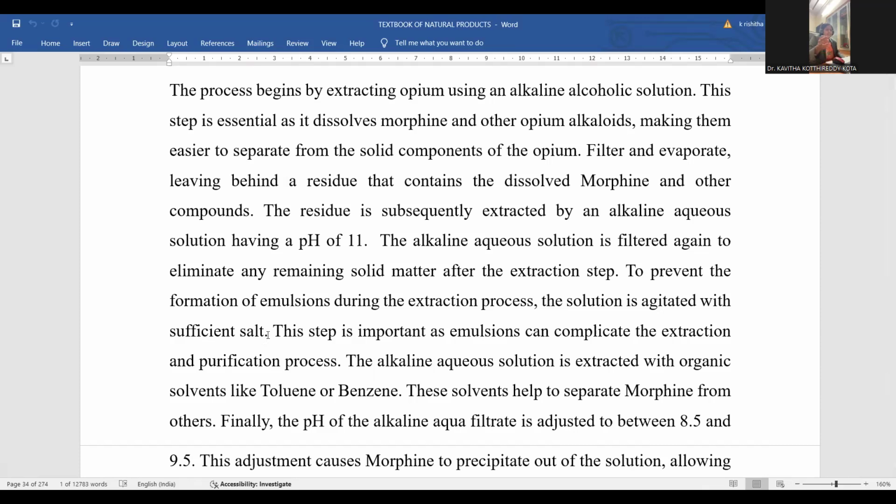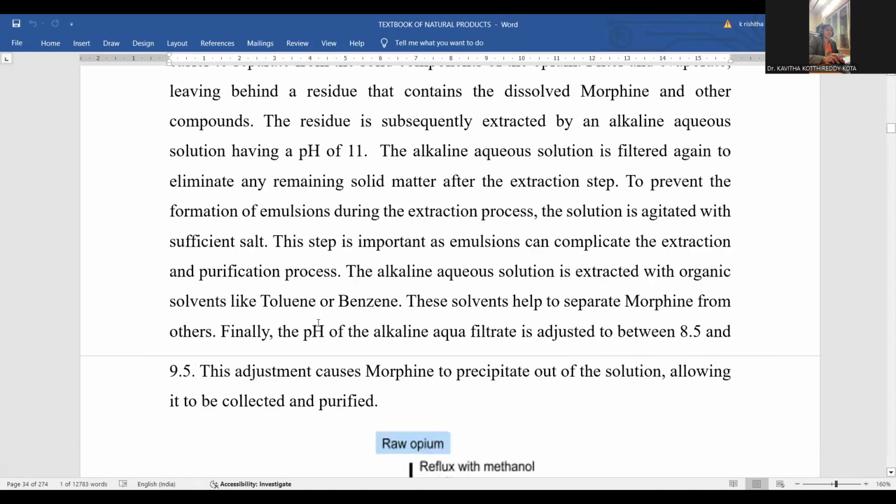Emulsification gives rise to a kind of in-between state. That may not be a solid perfectly, and that may not be a solution perfectly. In this in-between state, an emulsion is generated, so that it is not possible to extract in a sufficient, economic quantity. That is the reason salt is mixed with the reaction mixture in order to avoid the emulsification of that morphine. The step is important to avoid the emulsification, which will complicate the extraction and purification process. Contaminants may bind with the morphine compound, so that it's difficult to go further.